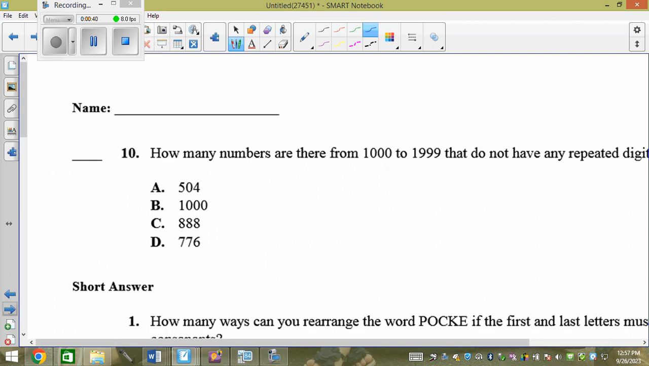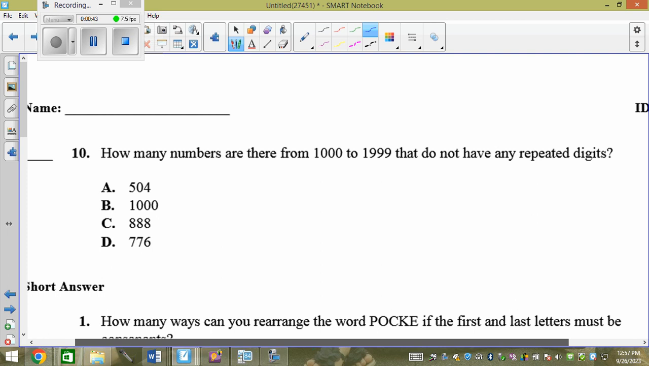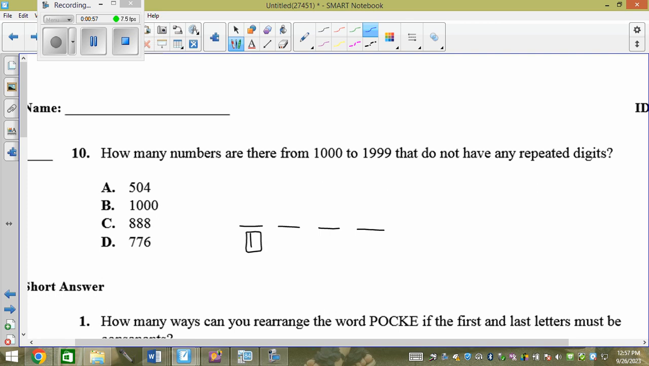Then we have this one. How many numbers are there from 1,000 to 1,999 that do not have repeated digits? So this could be a 1. That's the only option it has in order to fall between 1,000 and 1,999, right? So the only option I have is a 1. I'm not allowed to repeat, so I'm going to box and hold it. And then I have 1 there.